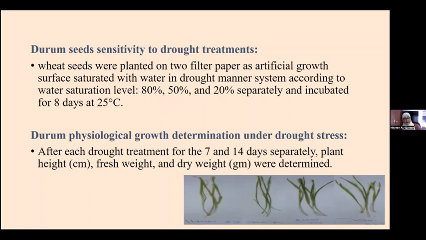Basically, we ran 2 experiments. We let the cultivars grow until they reached about 10 to 12 centimeters long, and then one group was subjected to 7 days of water stress or drought stress, and the other group for 14 days, separately. So we have 2 groups. After 7 days, we measured the metabolic assessment and the gene expression.